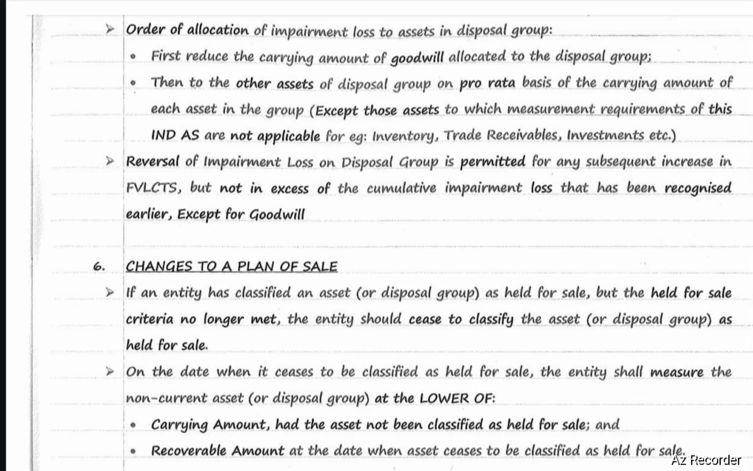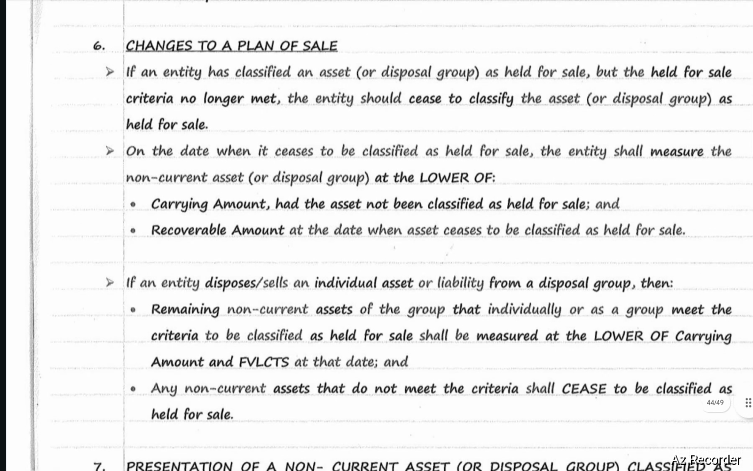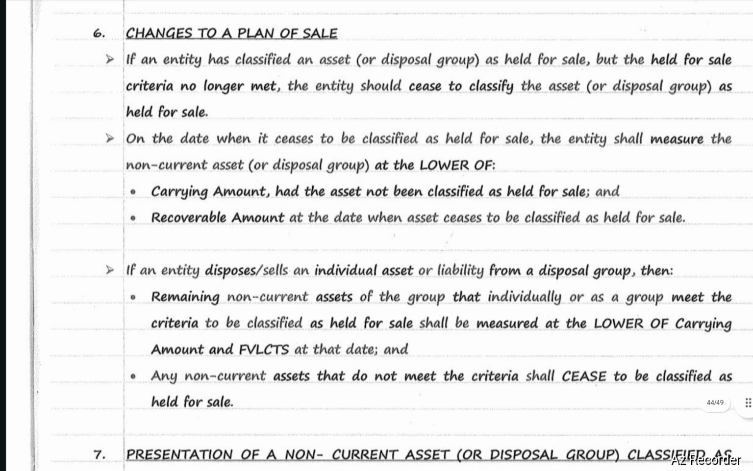Next, changes to a plan of sale. If an entity has classified an asset or disposal group as held for sale, but the held for sale criteria are no longer met, the entity should cease to classify the asset or disposal group as held for sale. On the date when it ceases to be classified as held for sale, the entity shall measure the non-current asset or disposal group at the lower of the following: carrying amount had the asset not been classified as held for sale, and recoverable amount. At the date when the asset ceases to be classified as held for sale, the lower of the two will be taken.